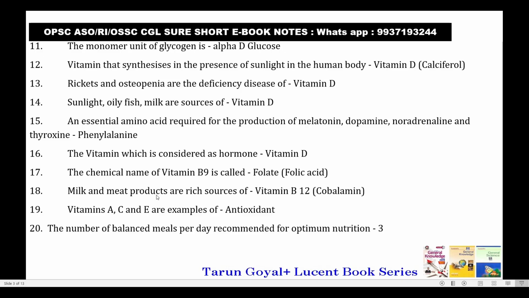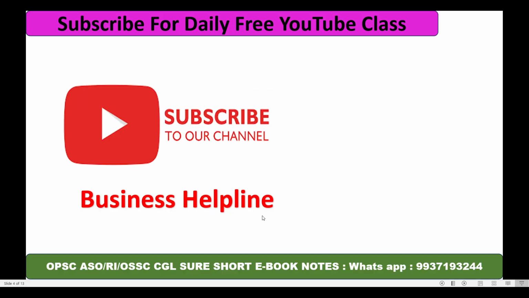Milk and meat products are rich sources of vitamin B12, cobalamin. Vitamins A, C and E are examples of antioxidants. The number of balanced meals per day recommended for optimum nutrition is 3.